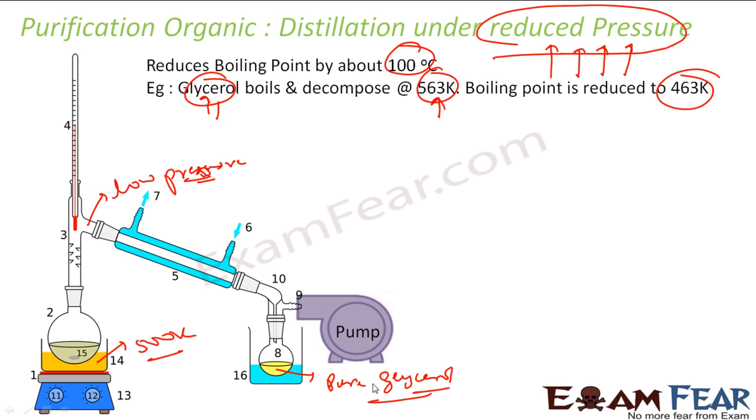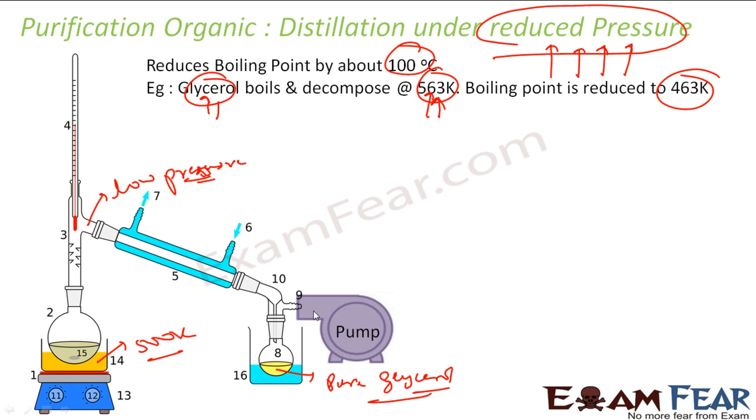So it's same as distillation. The only thing is the pressure is reduced just to make sure that the boiling point is reduced, because there are some cases where the boiling point and decomposition point is same. Also, some substance where the boiling point is very high and it's very difficult to achieve the boiling point. So we use this reduced pressure technique where we reduce the boiling point.